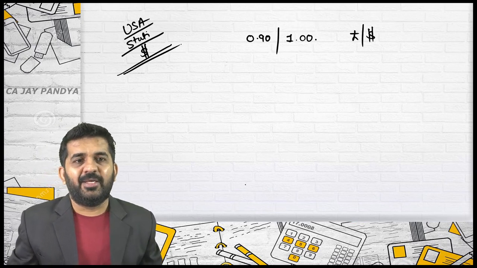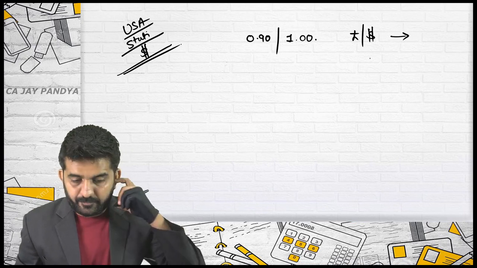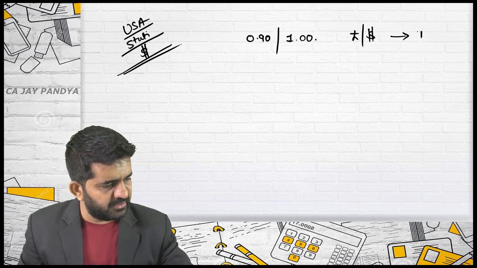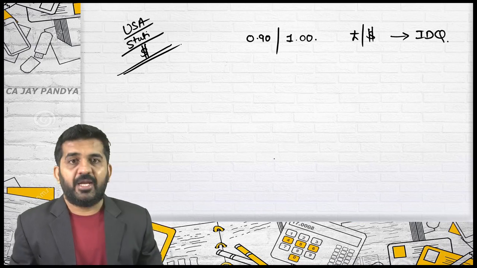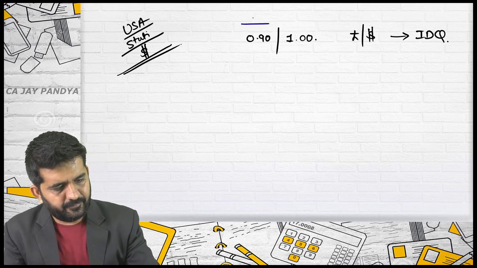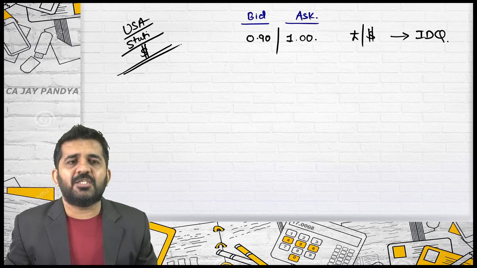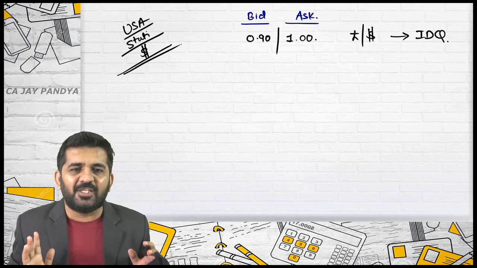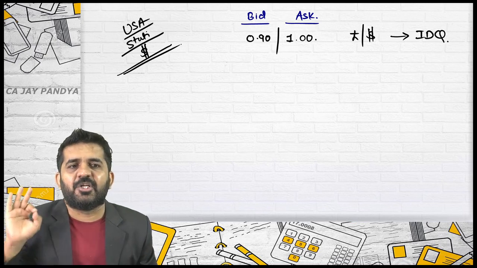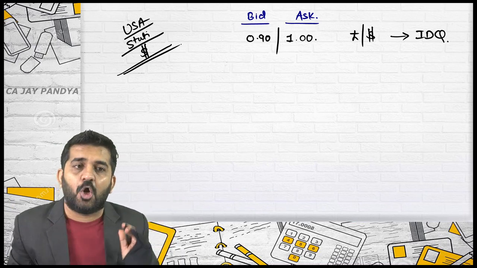First, you need to tell me this is an indirect quote for you or direct quote for you. Indirect. Alright, it is indirect quote for you. Which is bid rate and which is ask rate? 0.9 is bid rate and 1 is ask rate. Left hand side always the rate written is bid and right hand side is ask, whether it is direct, indirect, anything. And ask is always greater than bid.